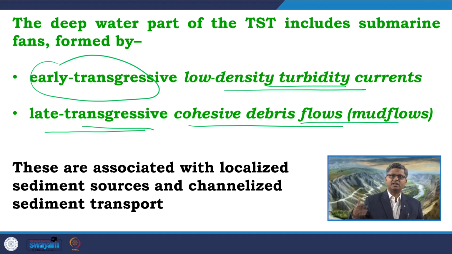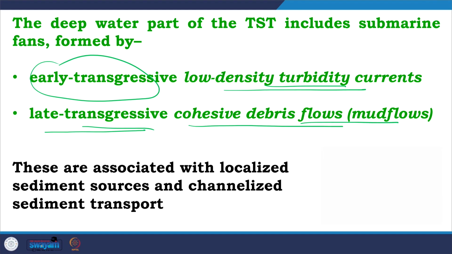So, during transgression again we can get variation in the depositional conditions and processes and the resultant products in the depositional part. Initially it is low density turbidity currents like the LST phase, and at the late phase of transgression we commonly get high density debris flow or mud flow deposits like the early phase of forced regression. So, these are commonly associated with localized sediment sources and channelized sediment transport.